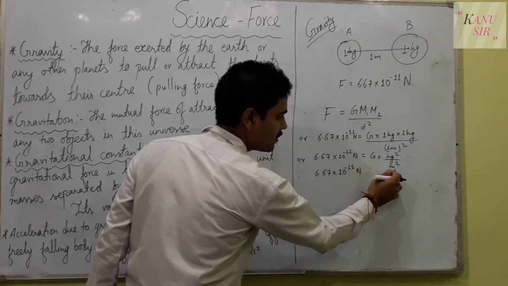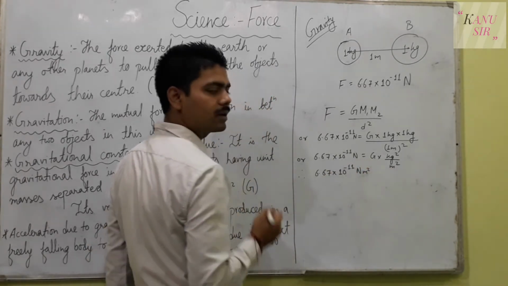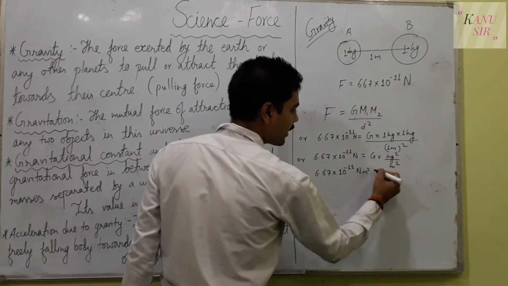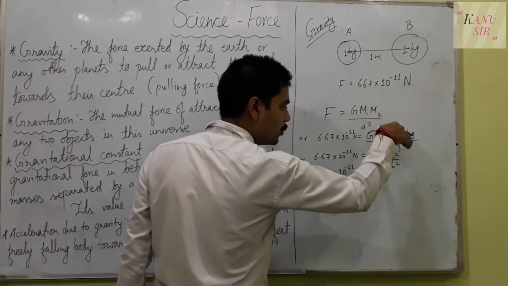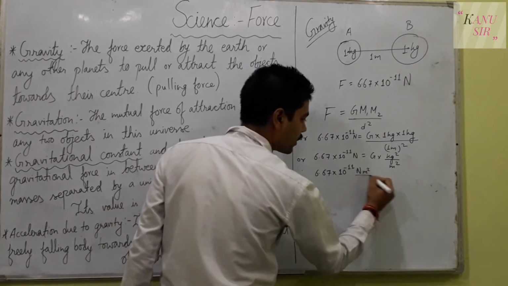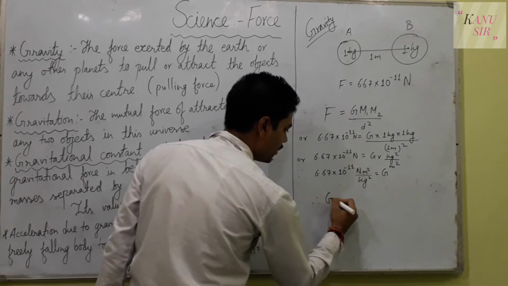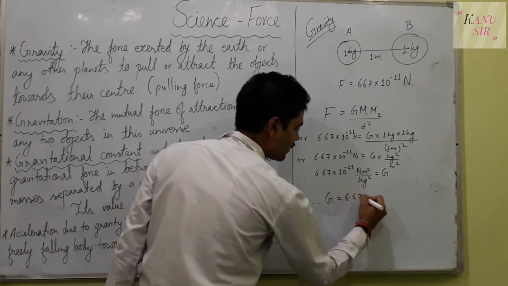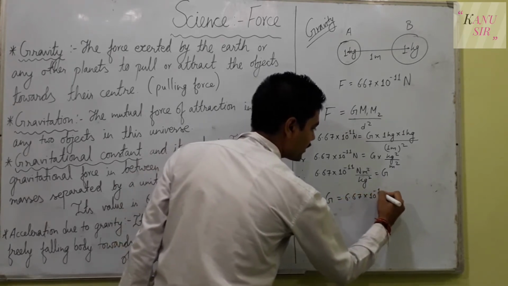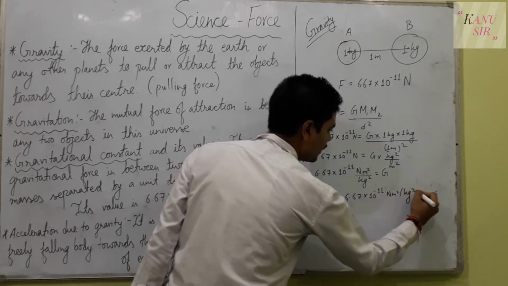Therefore, 6.67 into 10 to the power minus 11 Newton. Meter square is in the denominator; when it comes to the left hand side, it becomes multiplication, and the kg square is in the numerator, so it goes to the left hand side as kg square per G. Hence the value of G becomes 6.67 into 10 to the power minus 11 Newton meter square per kg square.